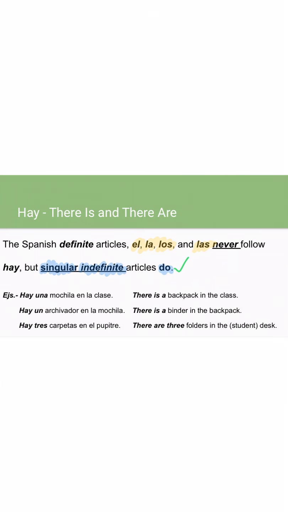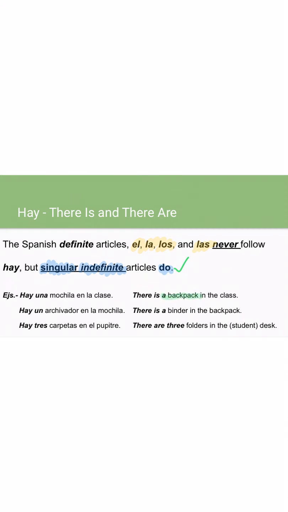All right, so let's look at some examples here. So we see a sentence. It says, "Hay una mochila en la clase." This tells me there is a backpack in the class, right? Another one, we have, "Hay un archivador en la mochila." There is a binder in the backpack. Okay, so both of those are singular examples, right?